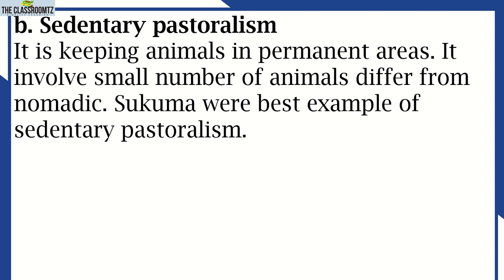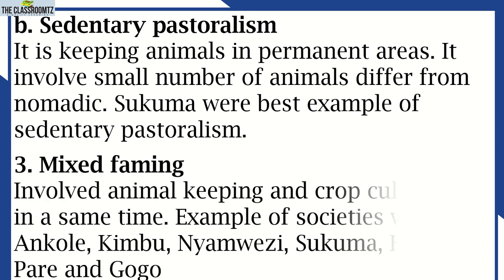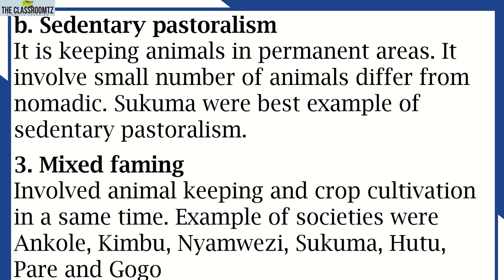What is mainly important is that these people, the owners of those animals, settled at one place. That is sedentary pastoralism. And the last type of agriculture is mixed farming, which involves animal keeping and crop cultivation at the same time. Examples of societies were Ankole, Kimbu, Nyamwezi, Sukuma, Hutu, Pare, and Igogo. There are more than this, but these are just guideline types of tribes.